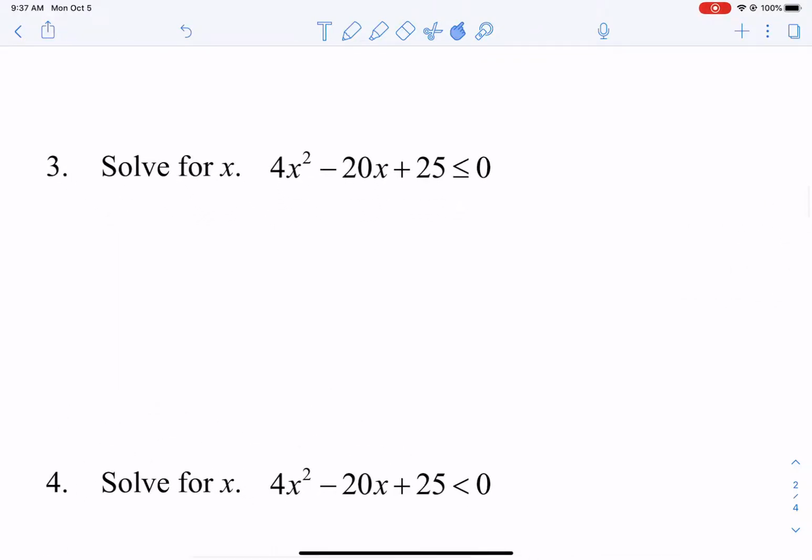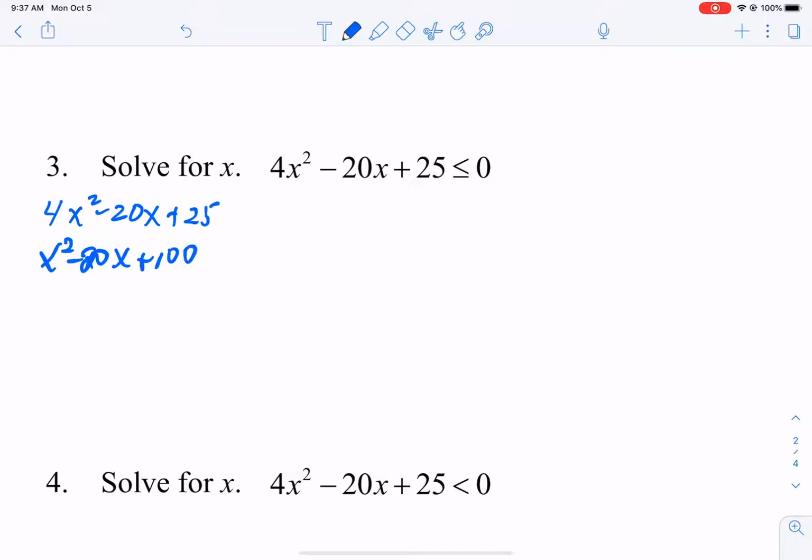Let's take a look at this one. So we want to put it into factored form. I think this is a good example of slide and divide. Let's slide the 4 over. We're going to multiply it by the 25. We're going to pretend like this was our problem. And then we got to divide off the 4.